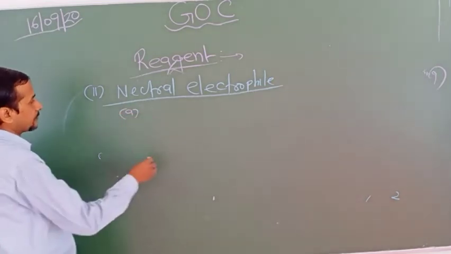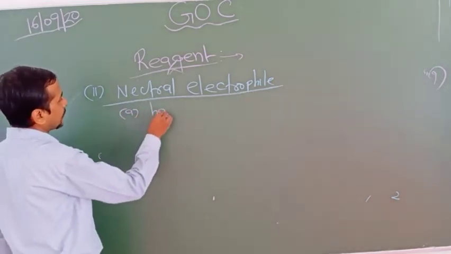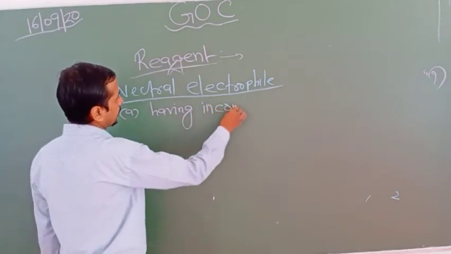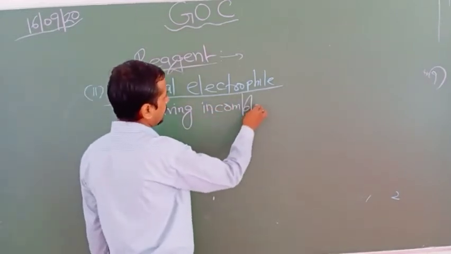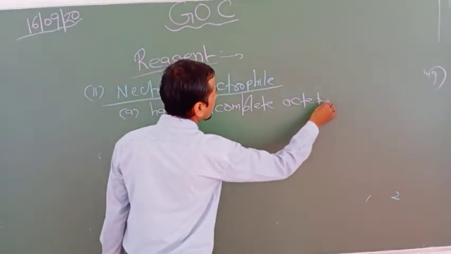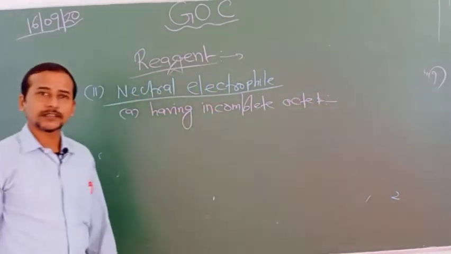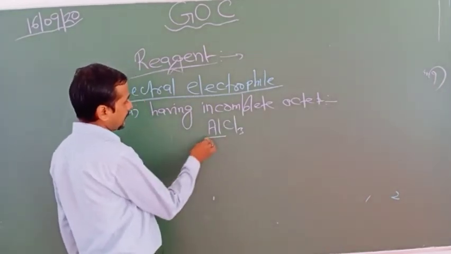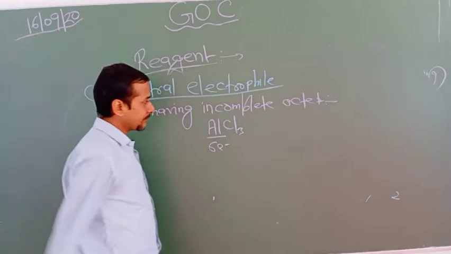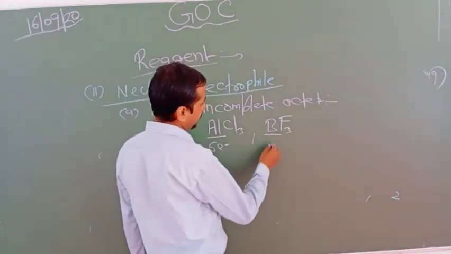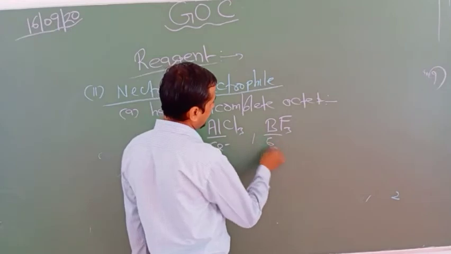First condition, having an incomplete octet. Now example, AlCl3. Here Al has 6 electrons. BF3 also has 6 electrons.